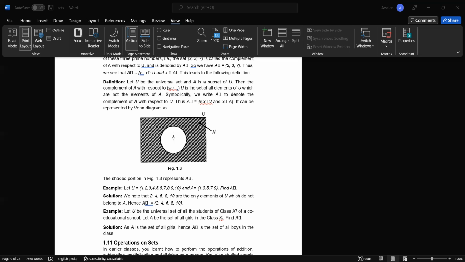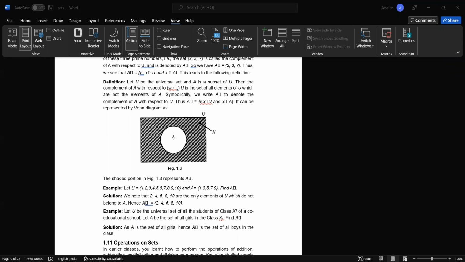The Cartesian product of sets A, B, and C is defined as A into B into C, which is equal to (a, b, c), such that a belongs to A, b belongs to B, c belongs to C. So the way we multiply the sets, in the same way we designate the places of the values which are going to come in the components. What component is going to hold which set's value, that is decided by saying this.